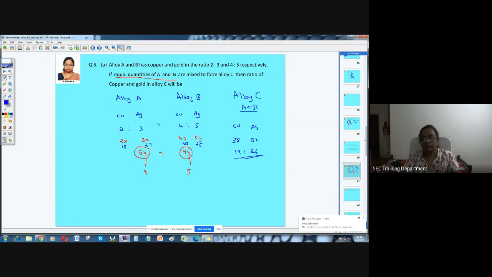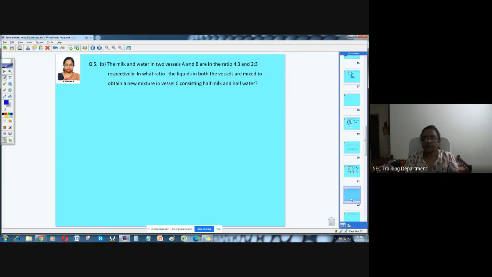Is it clear? So what exactly you're doing is, whenever ratios are given, please don't consider the ratios directly. Convert that into a quantity first, and then do whatever is asked. Like here, they're asking for the same quantity, so you're equating it accordingly. 18 plus 27 is how much? 45. 20 plus 25, 45. So we are taking the equal quantity in both the cases. Okay. Next.